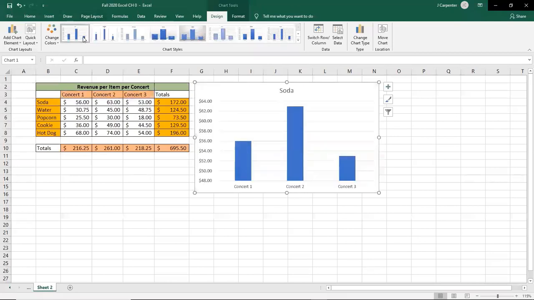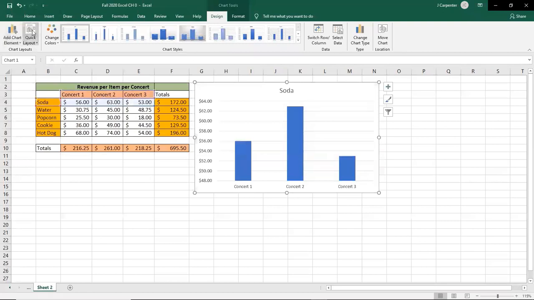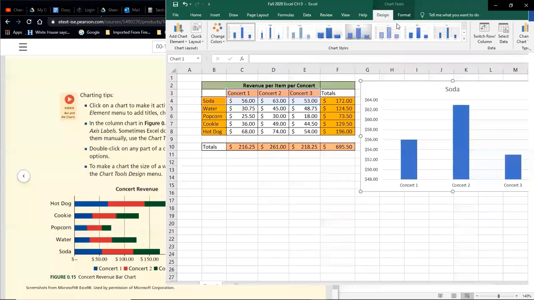So if I wanted to say design 5, 1, 2, 3, 4, 5, I would click this one to make it look like that instead. There's quick layout options as well, which might not be relevant for us, but play with things, try them out. You never know what you might find and like.